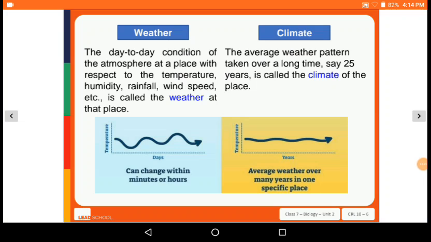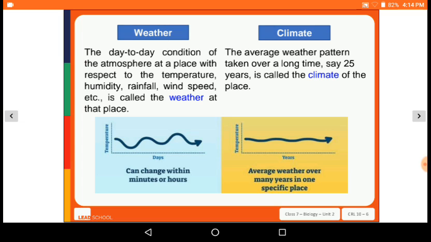Now comparing weather and climate, उसके बीच का हम compare करें, difference देखें. So the day-to-day condition of the atmosphere at a place with respect to temperature, humidity, rainfall and wind speed etc. is called the weather at a place. It can change within minutes or hours. Or the climate is the average weather pattern taken over a long time period, say 25 years.